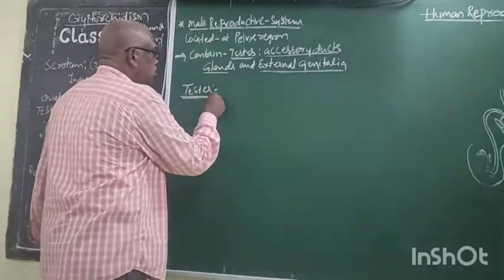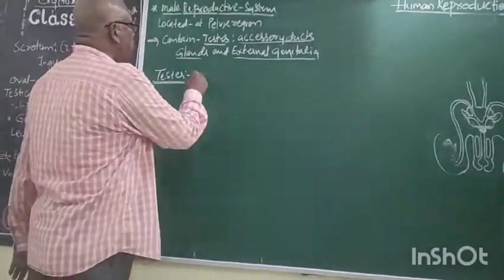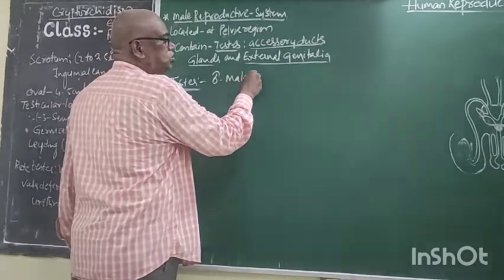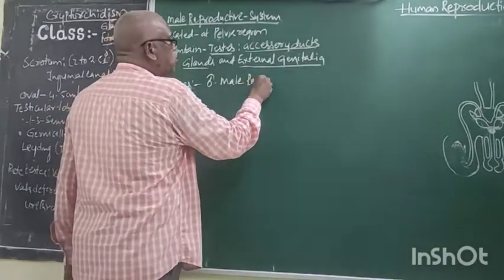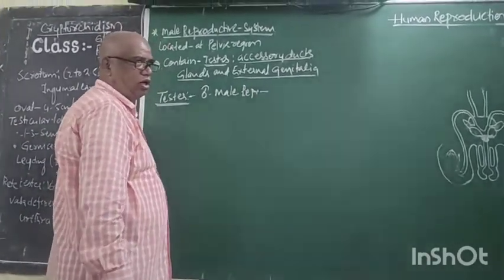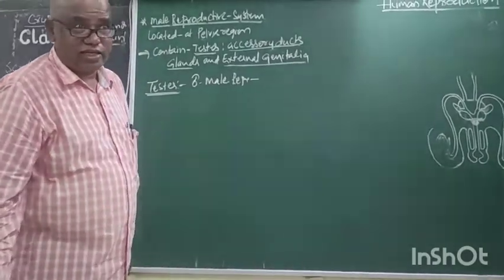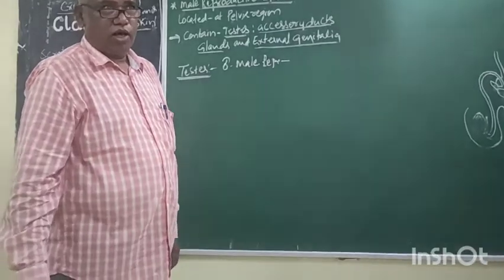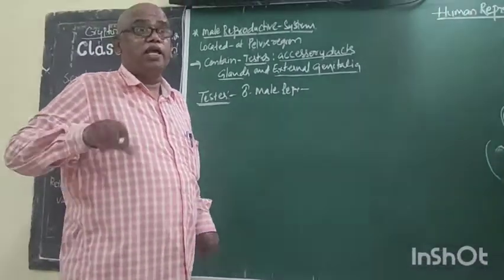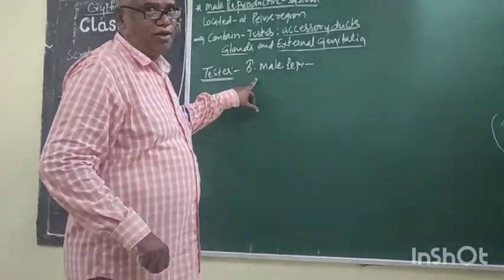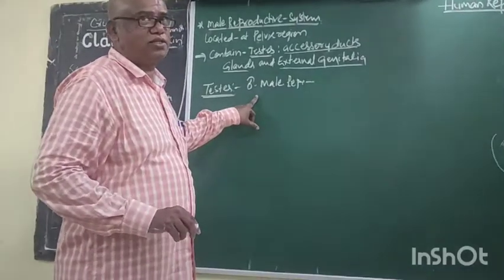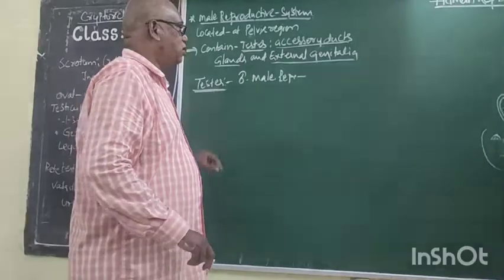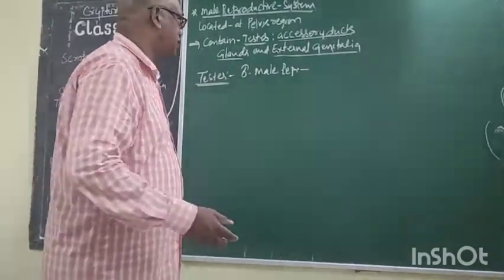Now what is the testis? It is a male reproductive organ. Like a digestive organ, the stomach, and an excretory organ, the reproductive organ. Gonads. It is the male gonad, the testis. Now, where is it located, and what is the size?